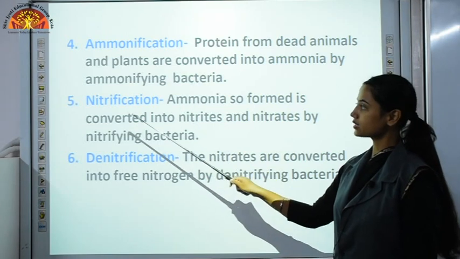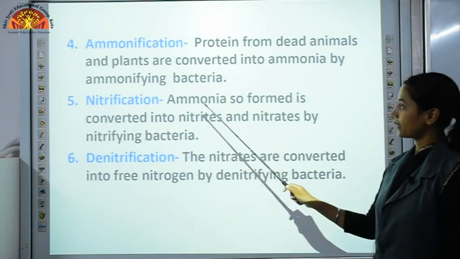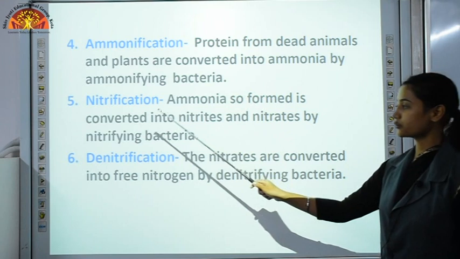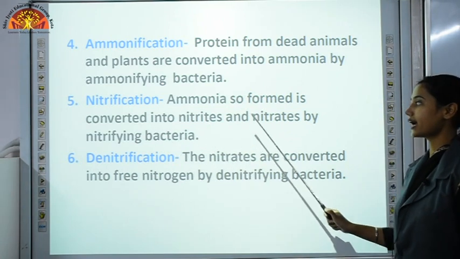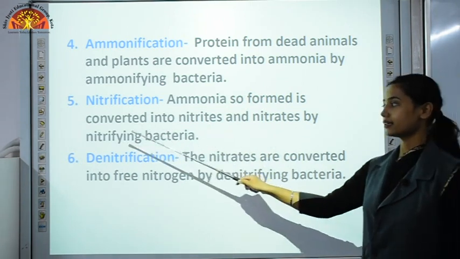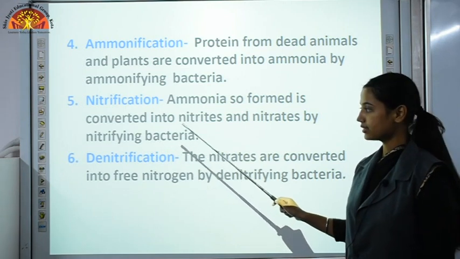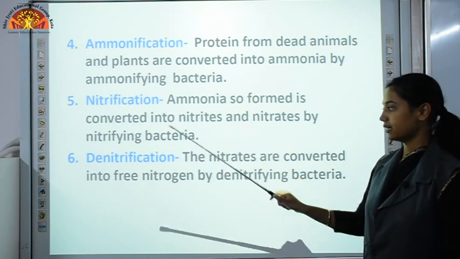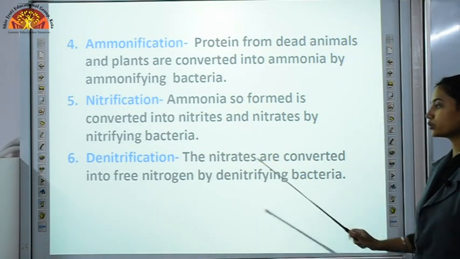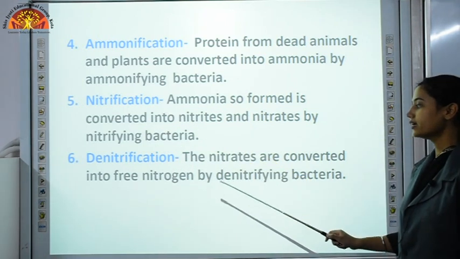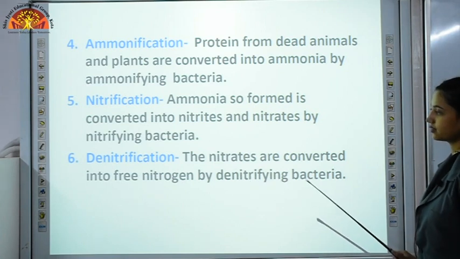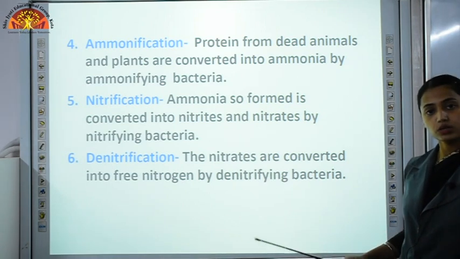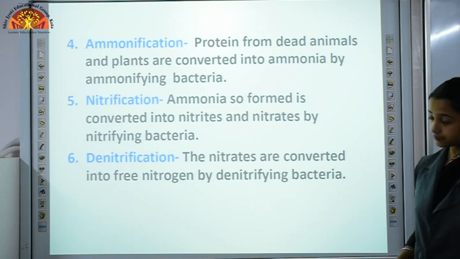Then after this comes nitrification. Ammonia so formed is converted into nitrites and nitrates by nitrifying bacteria. Then denitrification is just completely opposite of this step. In this, these nitrates are converted into free nitrogen by denitrifying bacteria. They convert nitrates into nitrogen gas.